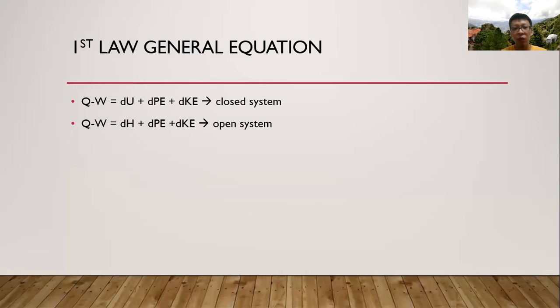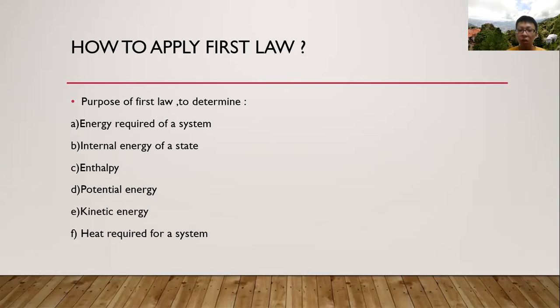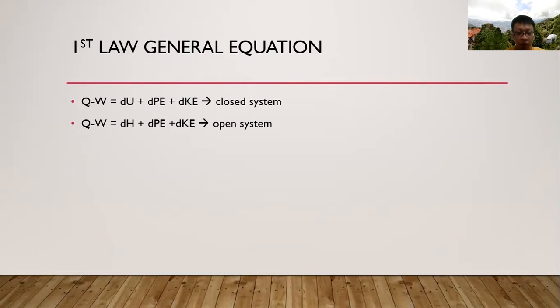In the first law, the general equation for a closed system is Q minus W equals the change in internal energy, where U is the internal energy, plus change in potential energy plus change in kinetic energy. For an open system, it will be Q minus W equals the change in enthalpy, where H is the enthalpy, plus change in potential energy plus change in kinetic energy. So how do we apply the first law? We can use the first law to determine any variable in the equations: Q, W, internal energy, potential energy, kinetic energy, or enthalpy.